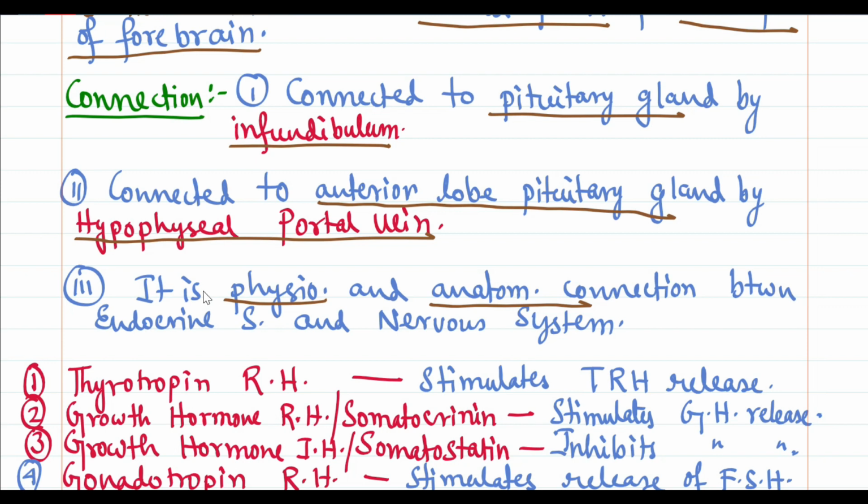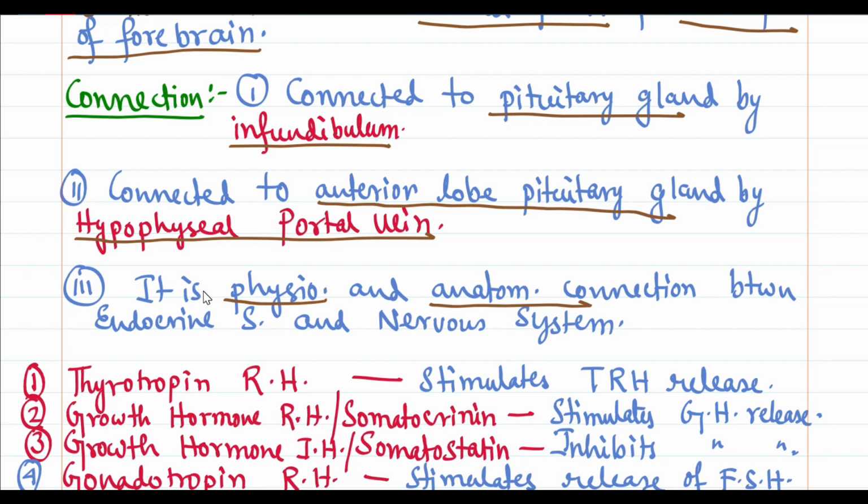So as we know, the hypothalamus secretes two types of hormones: either a releasing hormone or an inhibiting hormone. What is a releasing hormone? If it secretes a releasing hormone to a particular gland, it will order or stimulate that gland to secrete a particular hormone that it can secrete.